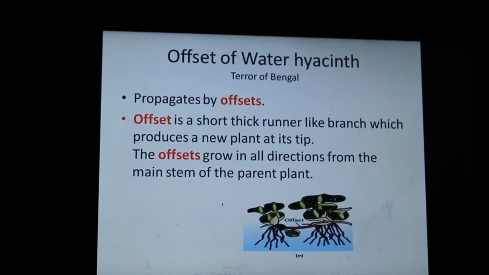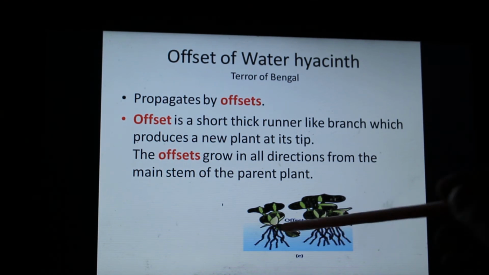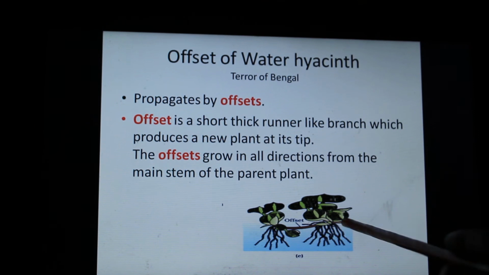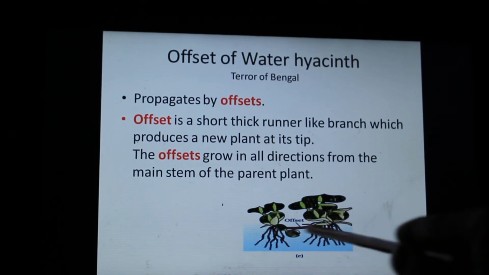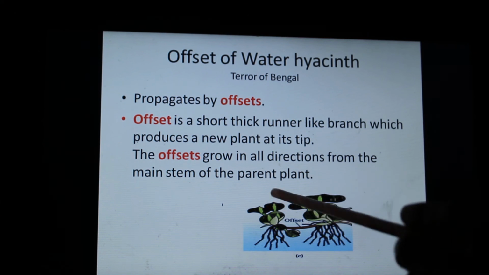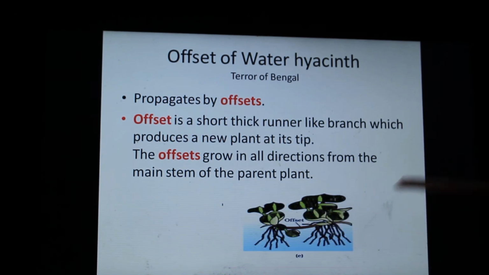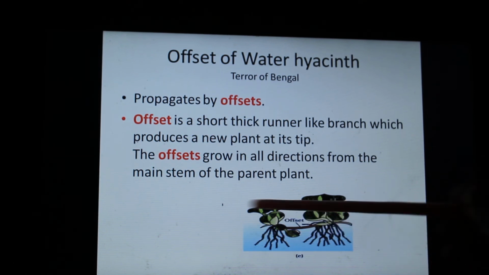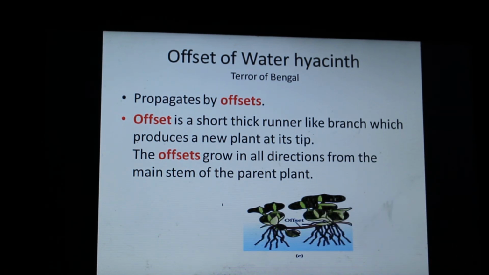Offset of water hyacinth. It's also called terror of Bengal. It's an aquatic weed, and its vegetative propagule, the unit by which it asexually reproduces, is called offsets. So offset is nothing but a short, thick, runner-like branch. See, this is the offset, and at the tip it gives rise to a new plant. You can see this is a new plant, and it can grow in all directions, horizontally, vertically, upward, downward, anywhere, and at its tip it is going to bear a new plant.